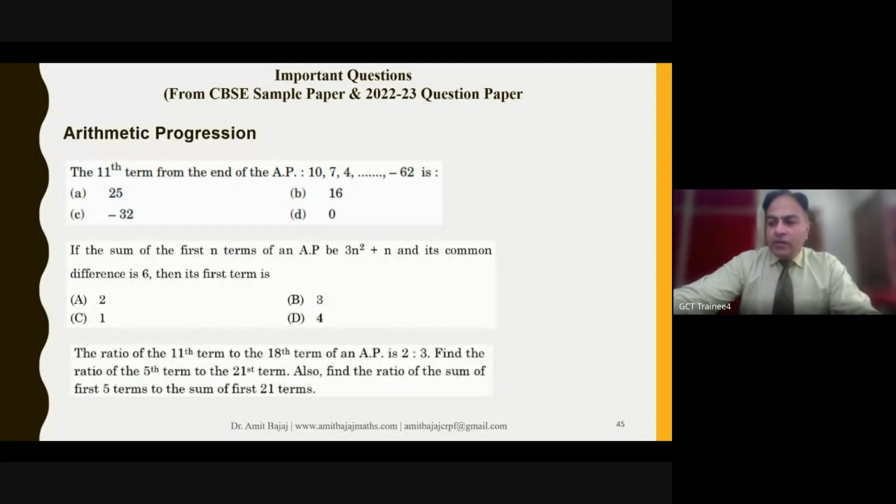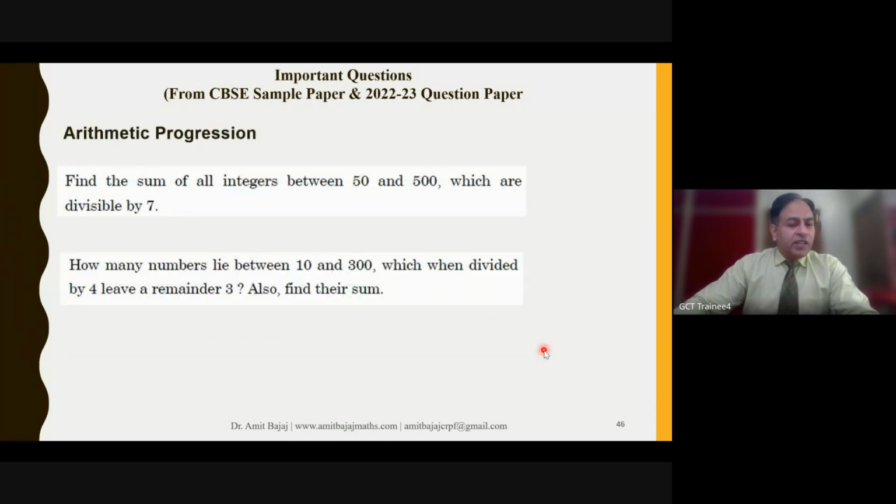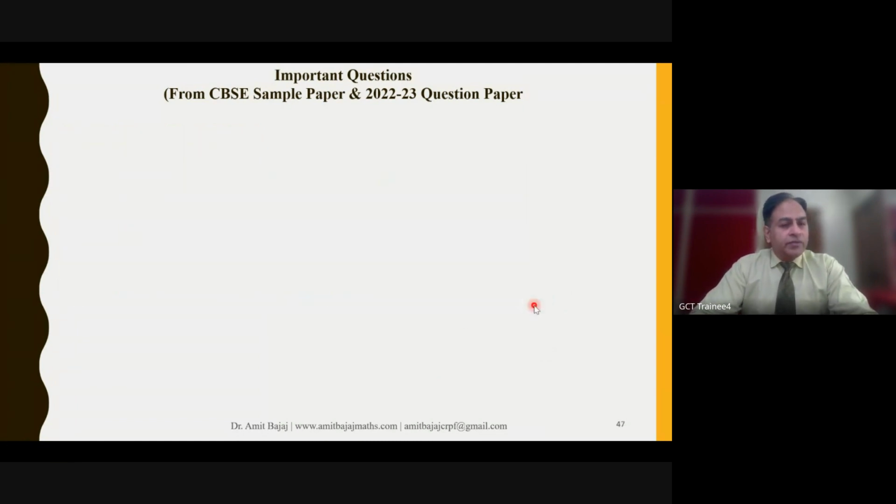In AP, one thing is important to note. Earlier we used to have AP in class 11th, but now this is deleted from class 11th. So the paper setter, this is my personal opinion and thinking, has no option now but to ask such questions related to class 11th and 12th. So they may give some questions which were part of class 11th. Likewise, if you look at the following question, ratio type problems, and I will even show in the next slide, such types of questions are definitely going to be asked from AP.